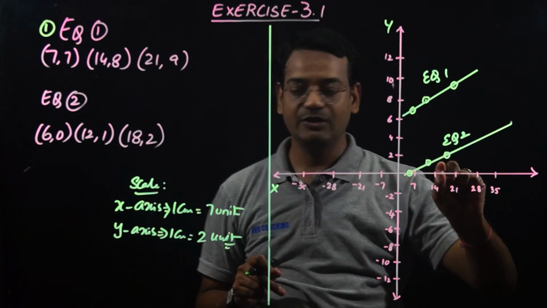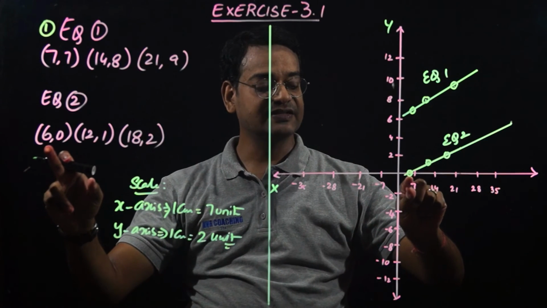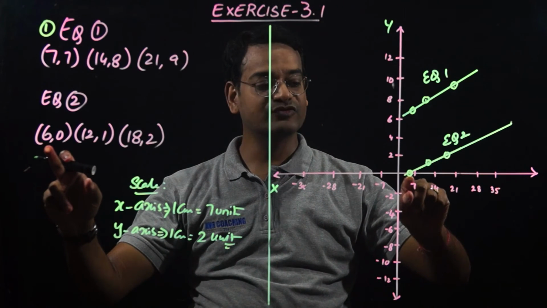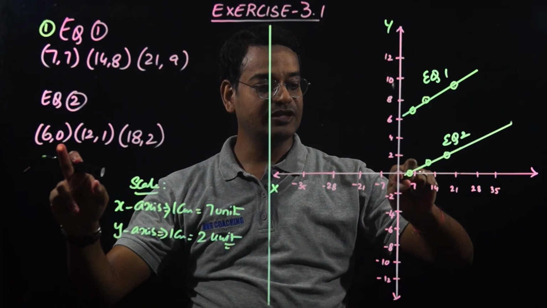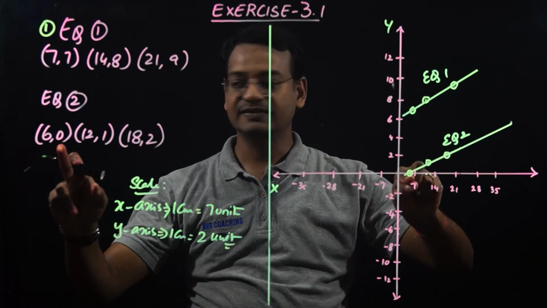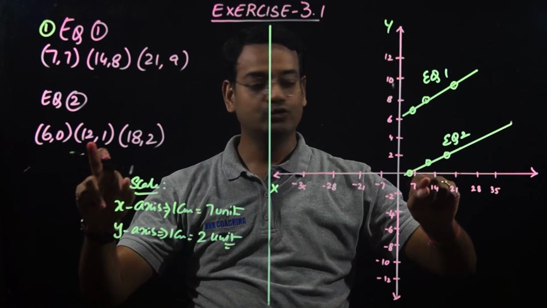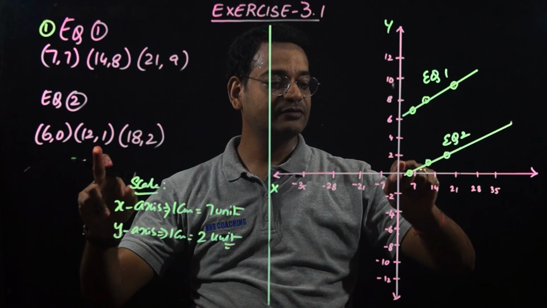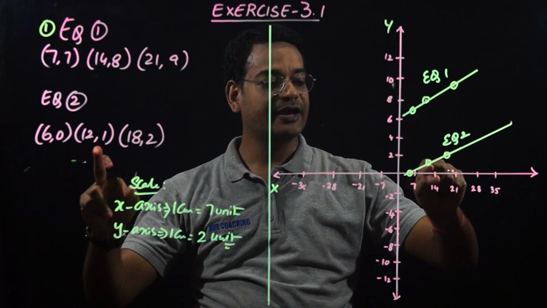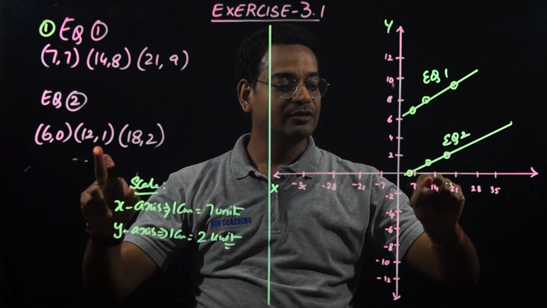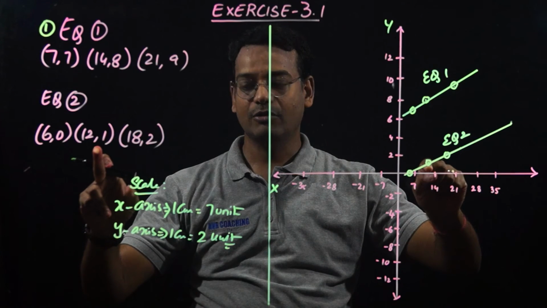Now coming to equation 2, this is 6. 6 comes just before 7. So this is (6, 0) and it is on the x-axis. So (6, 0) comes here. Next is (12, 1). 12 is somewhere between 7 and 14. So this will be (12, 1). 12 comes before 14. So this will be (12, 1).